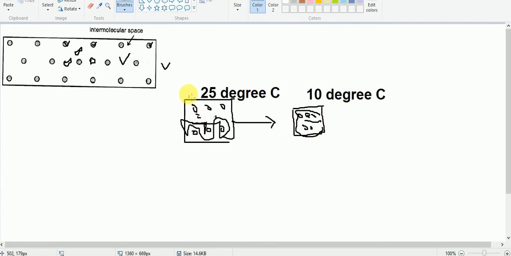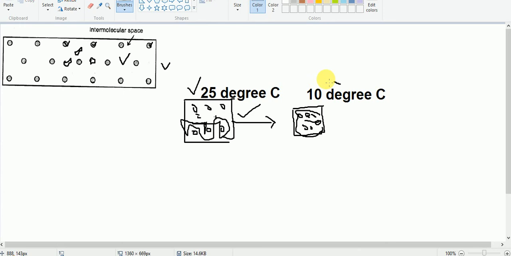So when a parcel of air, maybe 1 cubic meter at 25 degrees Celsius, contains only 50% of water vapor, but when the temperature drops, the volume will be contracted, and even if there is no addition of water vapor, this parcel of air can be saturated since the intermolecular space is contracted.